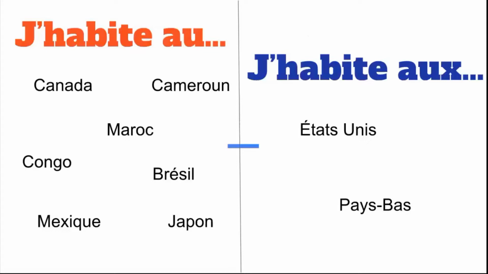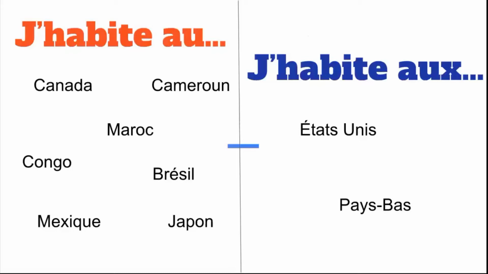Let's look at j'habite où. And notice j'habite où is the pronunciation for these two expressions, the one in orange and the one in blue. It's just that they're spelled differently, and we're going to see exactly why. Now for j'habite au, we use this expression, the first one in orange, when we're talking about countries that are masculine. Now let me explain myself.